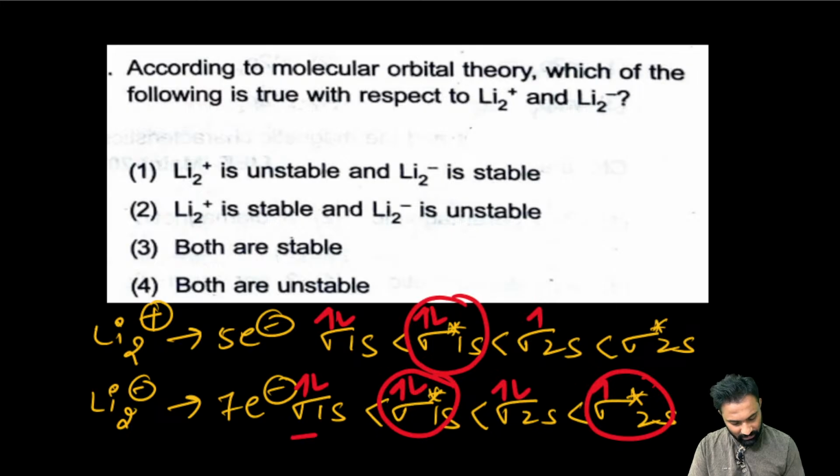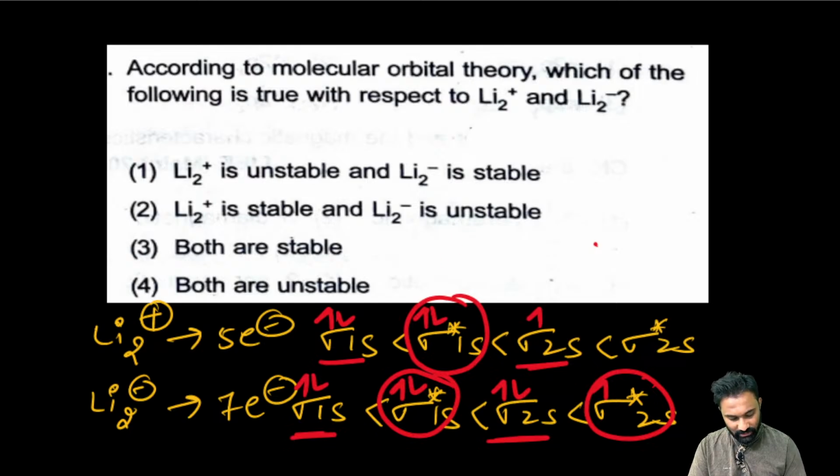Now you can see here the bonding molecular orbitals. Bonding molecular orbitals are 4. Here the bonding molecular orbitals are 1. Now what I said, if the NB electrons are greater than Na, then it is stable and it will exist. But here you can see, here the 2 we are having, here the 3 we are having.